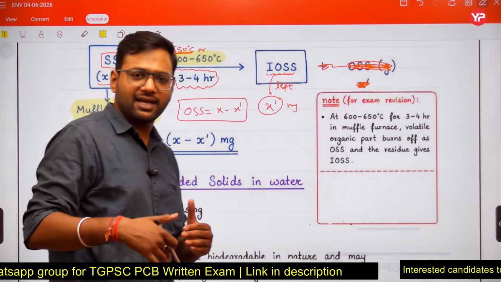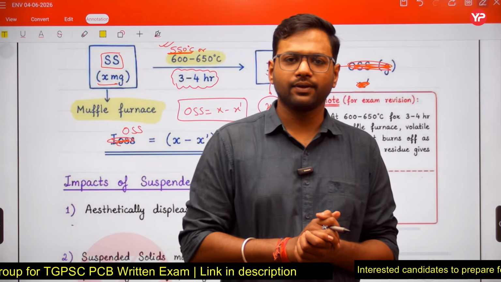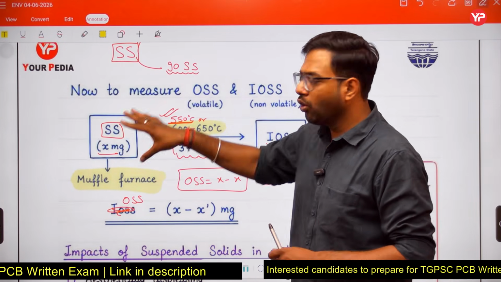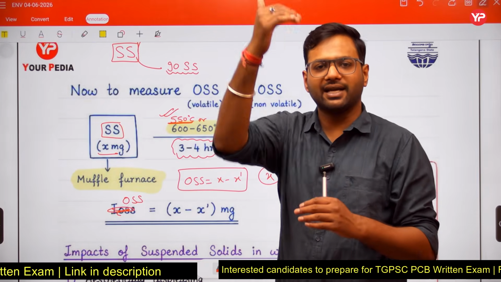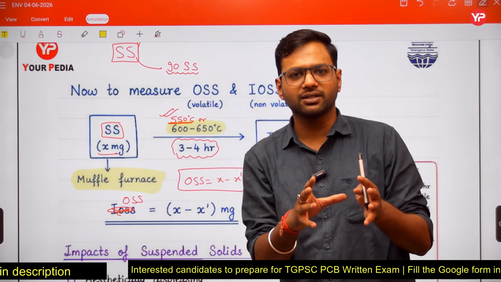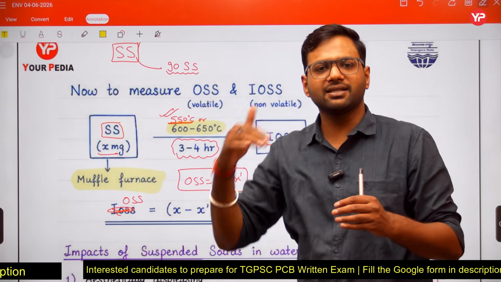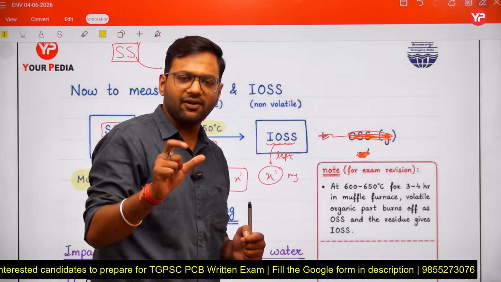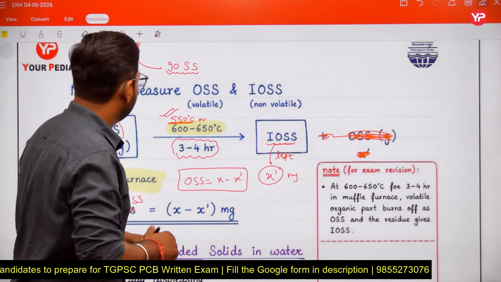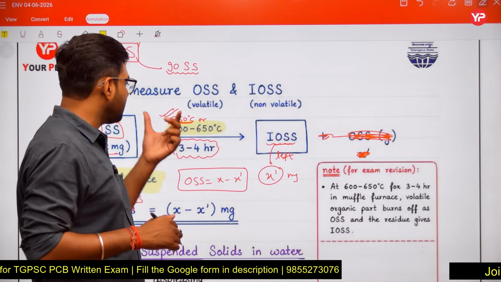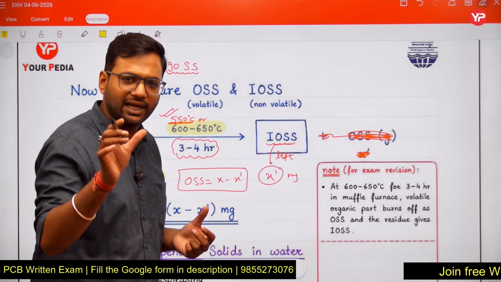So we have organic as well as inorganic suspended solids, right? Remember this point, that at this temperature all the organic solids are oxidized. Specifically, the organic solids which oxidize at this higher temperature are termed the volatile solids.